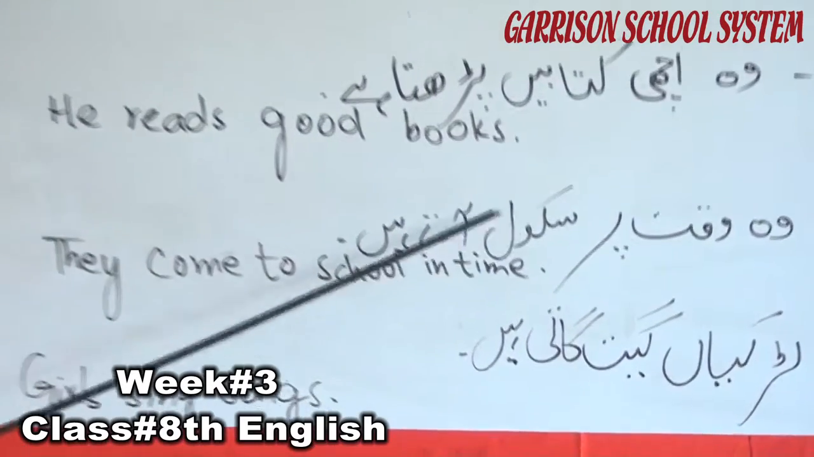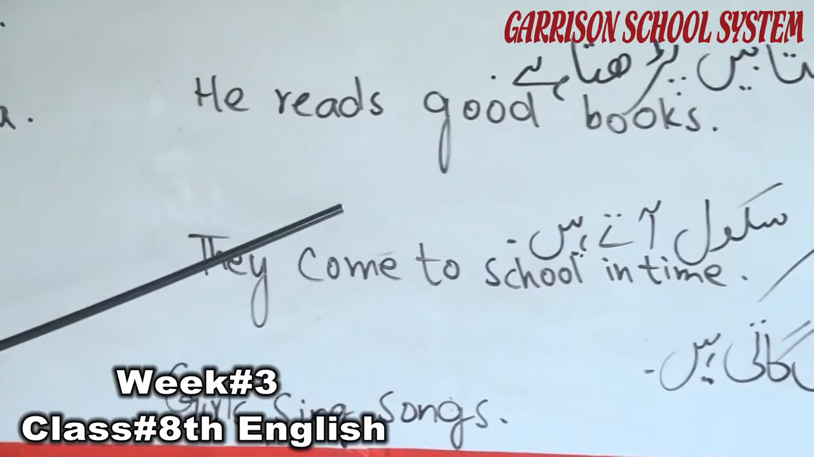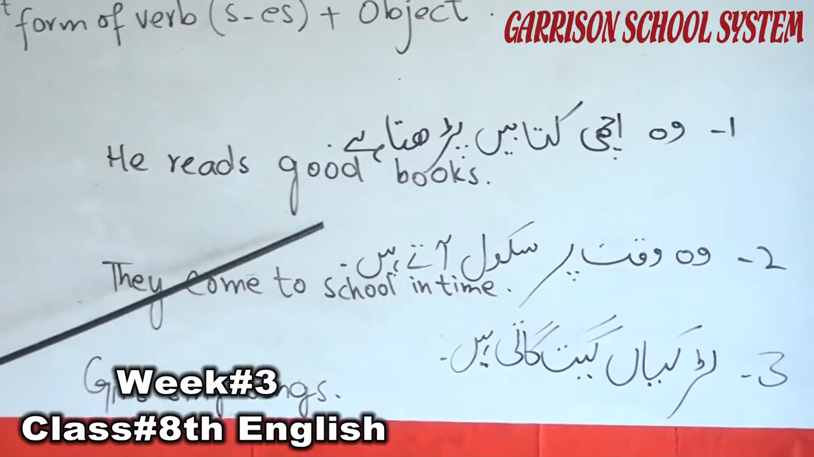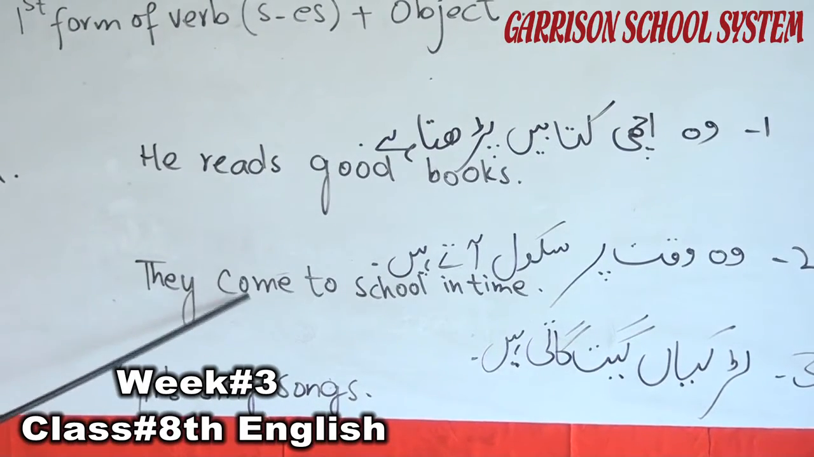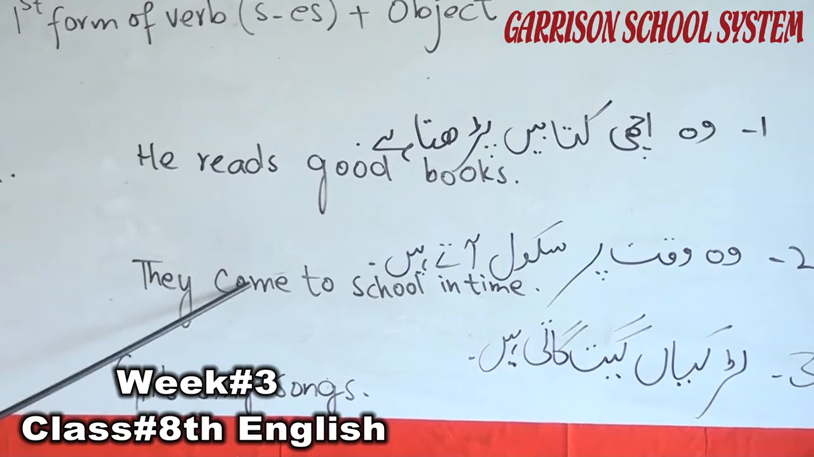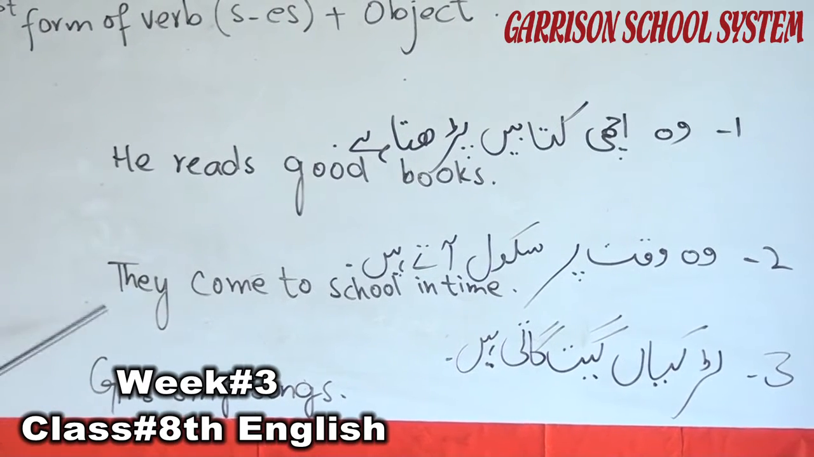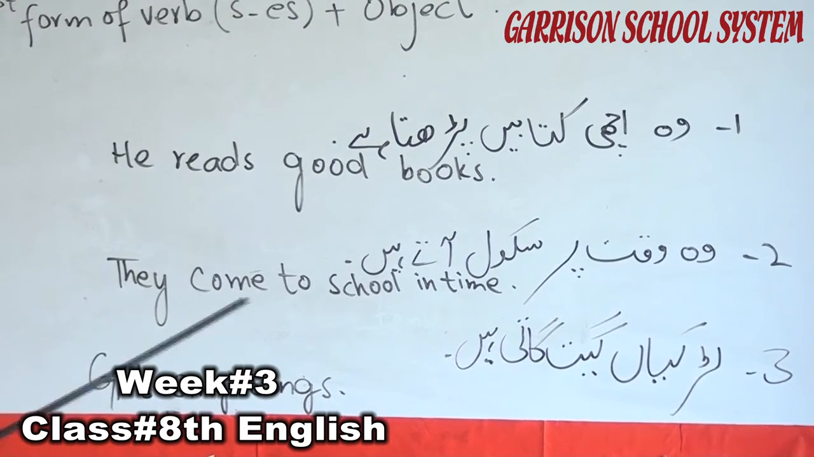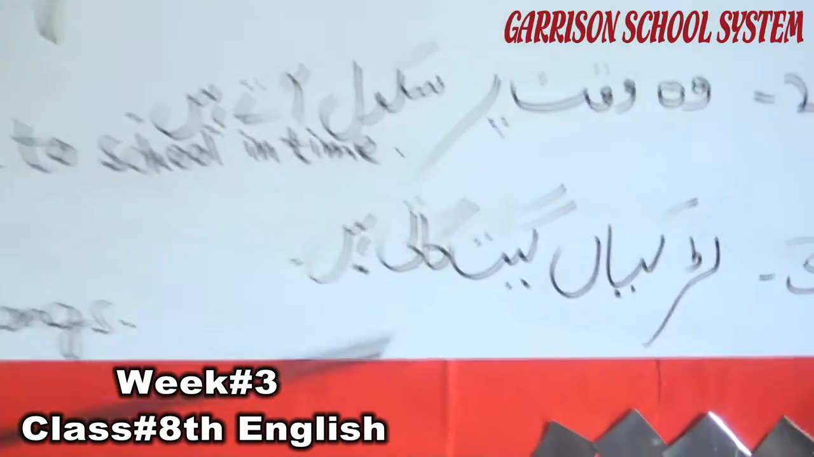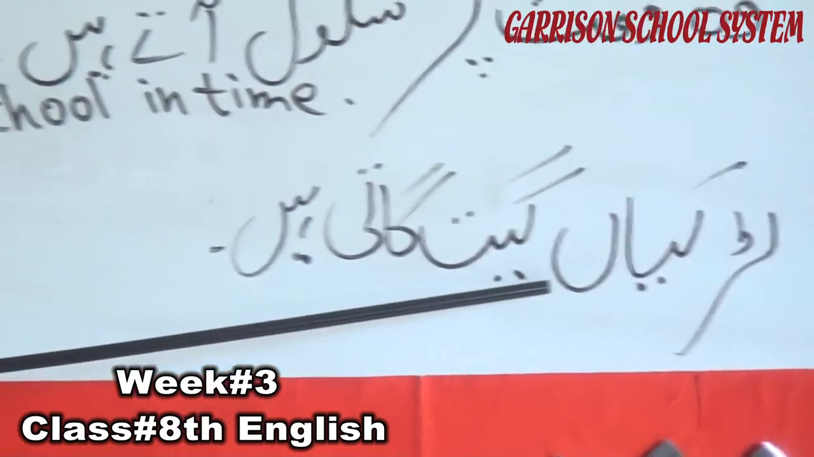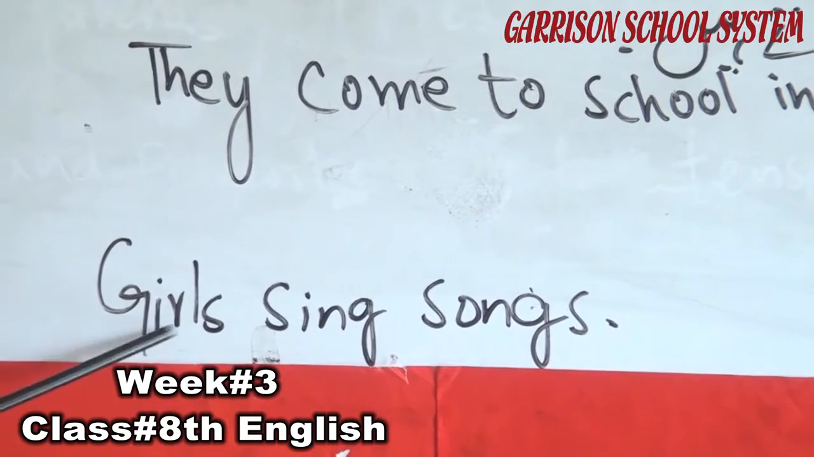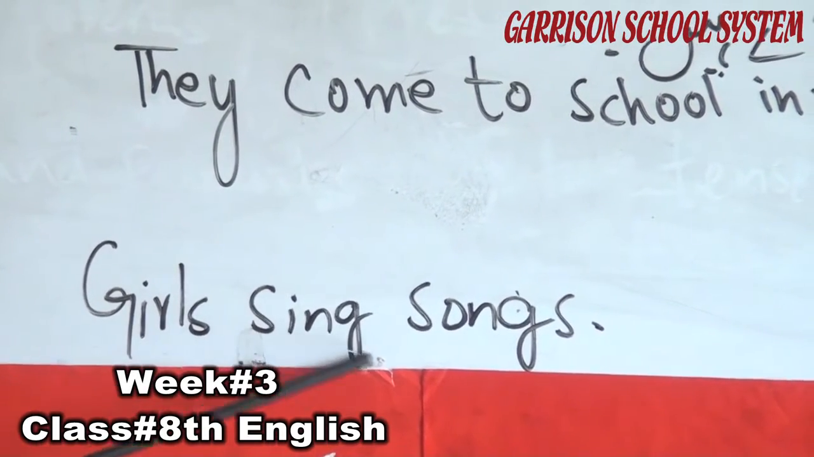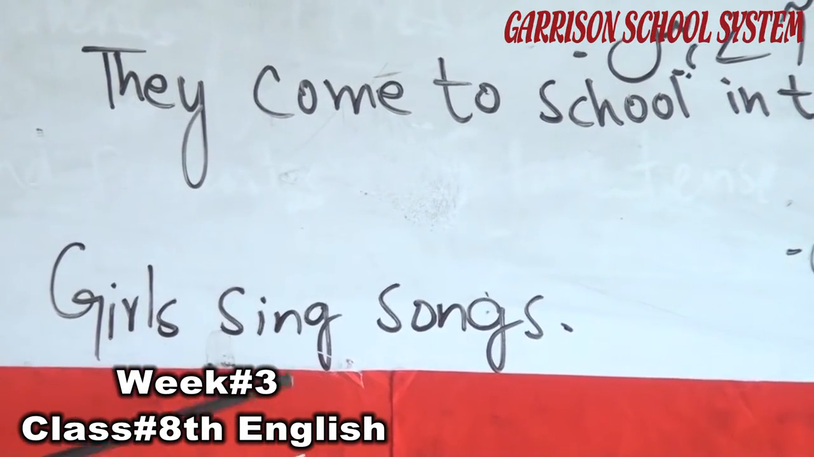This sentence is for a plural subject. They come to school in time. We didn't use s or es with this first form of verb because we are talking about a plural subject. Then, girls sing songs. Girls is also plural. We are talking about a plural noun or plural subject. We didn't use s or es with this form of verb.